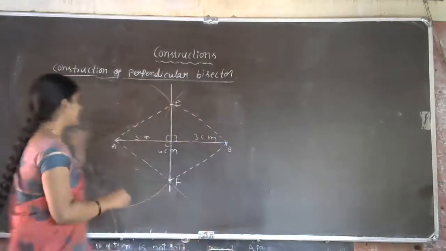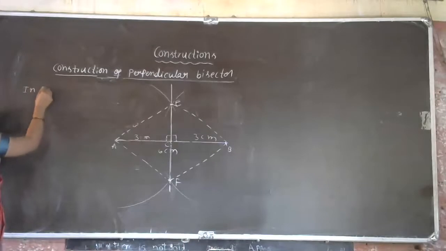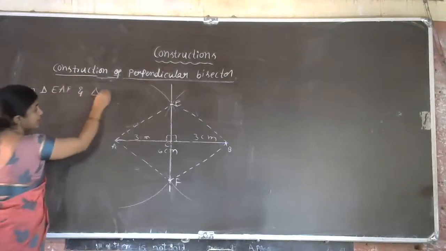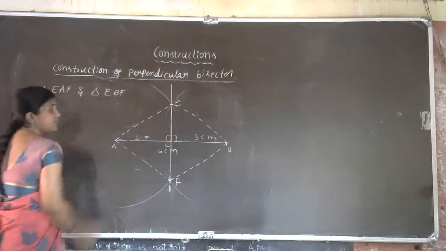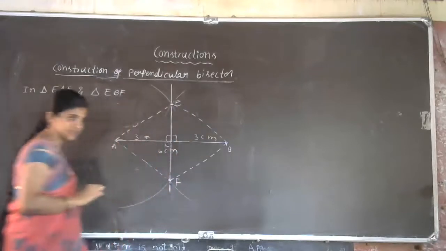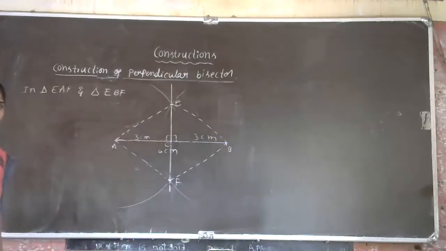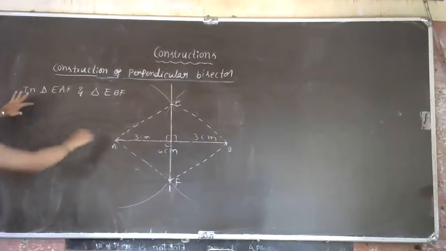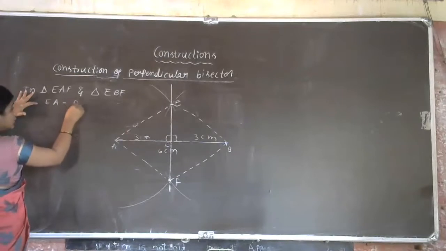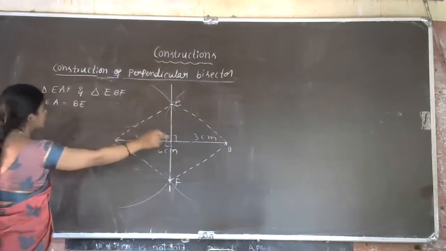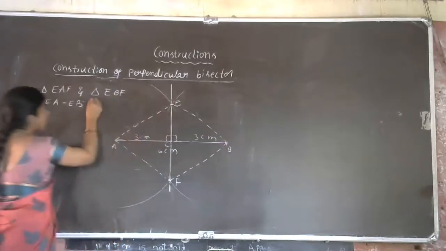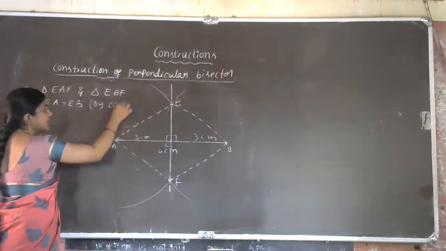Okay, now let us take in triangle EAF and in triangle EBF. We have to choose the two triangles EAF and EBF like this. Okay, now you will get sufficient parameters. Which parameter? First one. So now EA which is equal to EB we can take. EA is equal to EB by construction. Which method? By construction method.